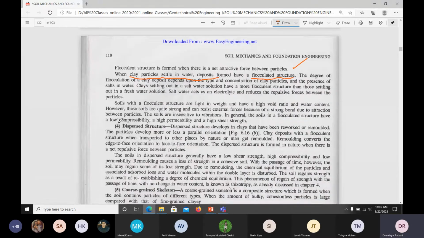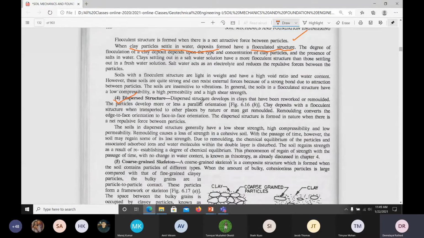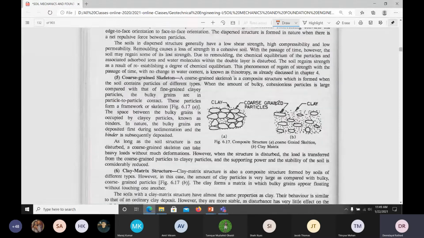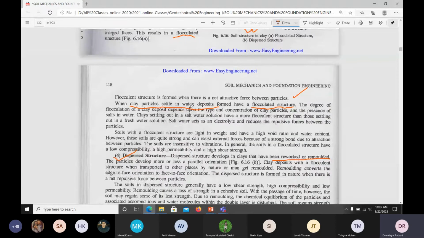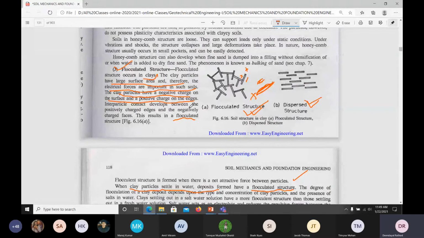Understand? So again, this is the dispersed structure. A dispersed structure develops in a clay that has been reworked or remolded. That means we disturbed it. Then what happens? The structures become dispersed. Hope it is clear. Should I proceed?